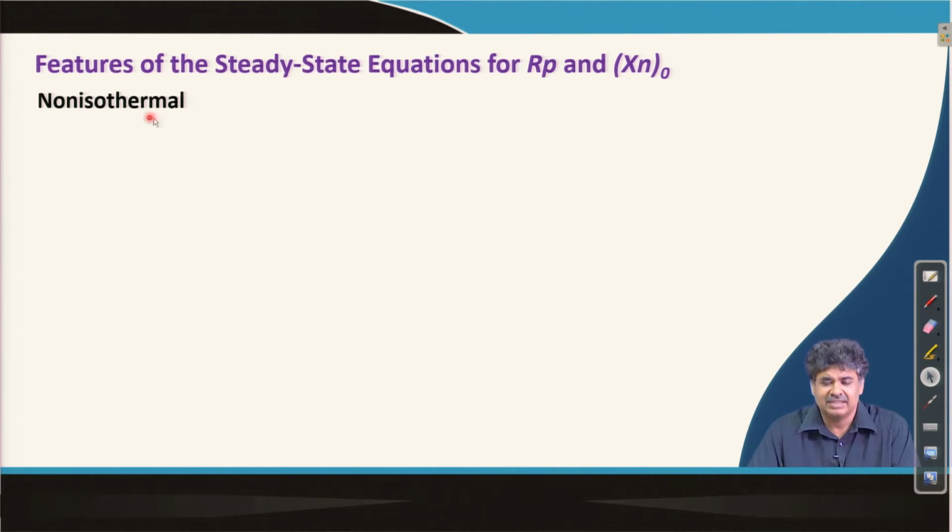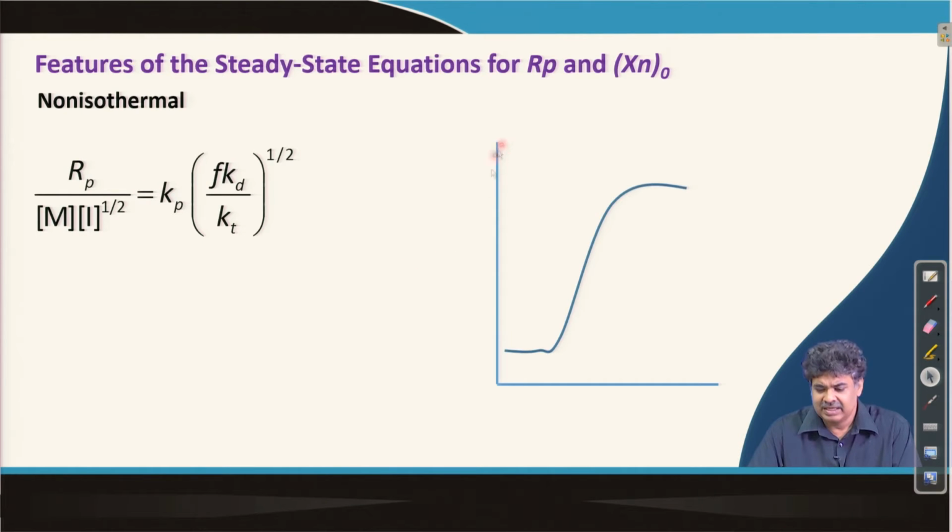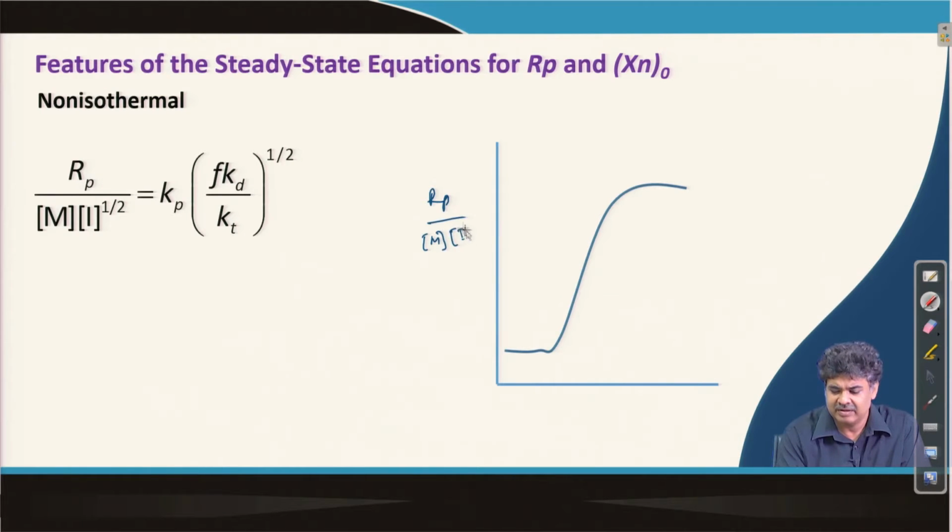We then call that a non-isothermal condition, and in that case we know that the rate of polymerization also depends on this expression. So, we can rearrange the expression and plot Rp by Mi to the power half with conversion or time.